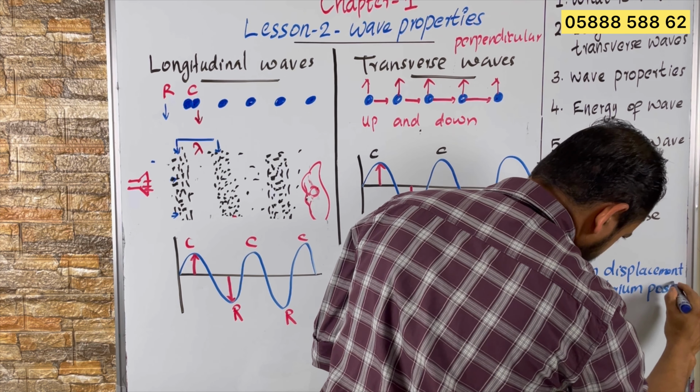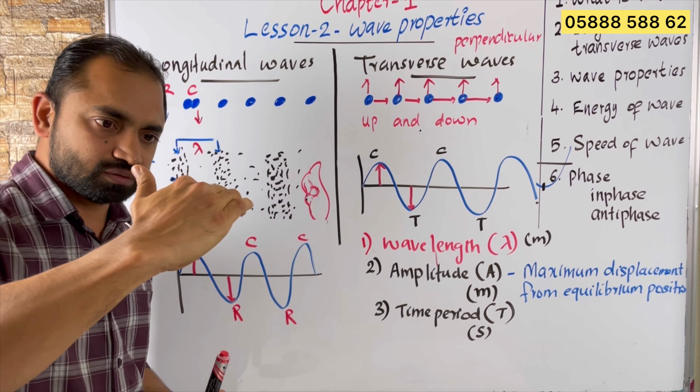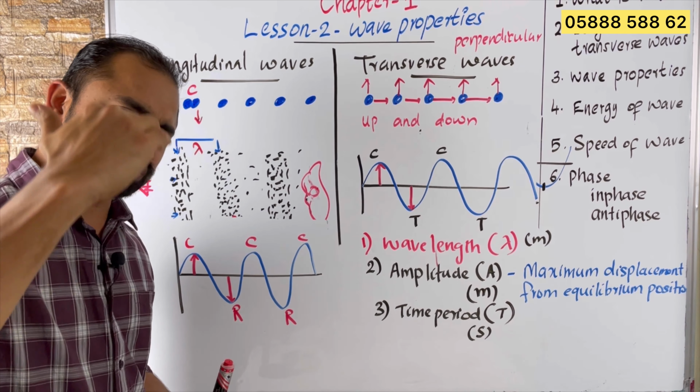the third one is the time period. Time period we represent by the letter T, and the SI unit for time period is second. What is the meaning of time period? Time period is time taken to complete one wave. What is the meaning of one wave?